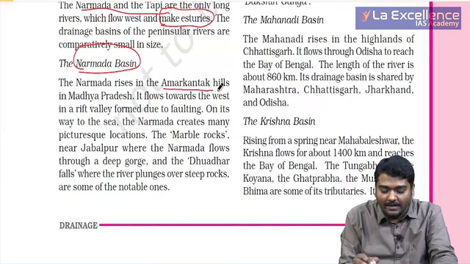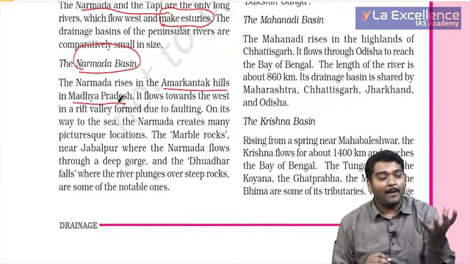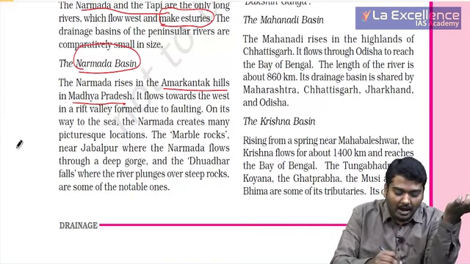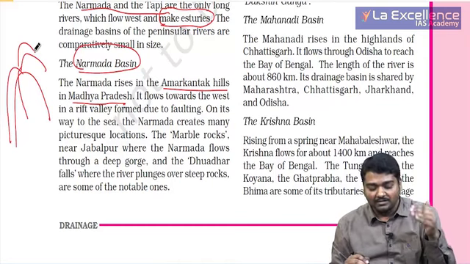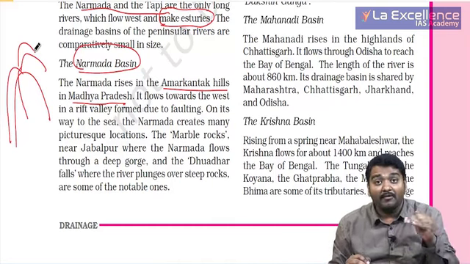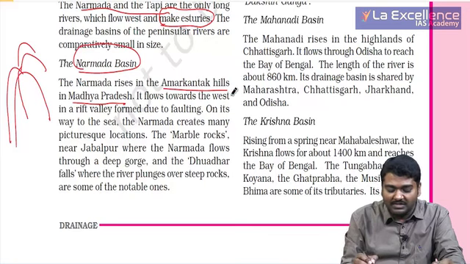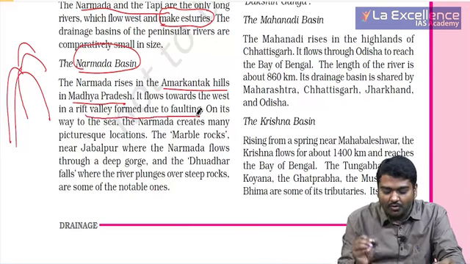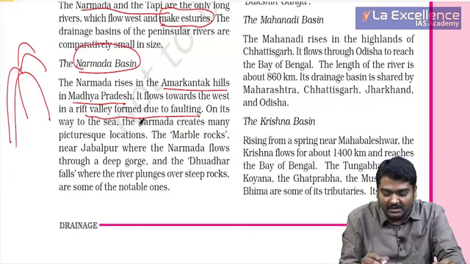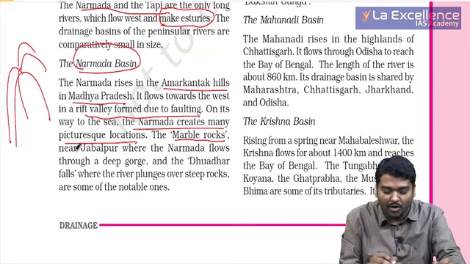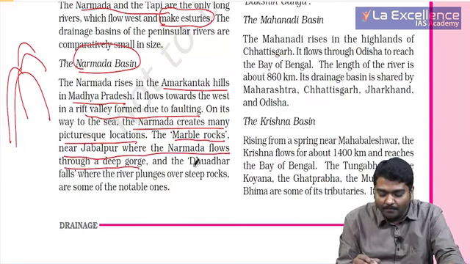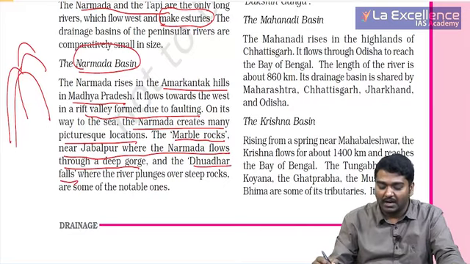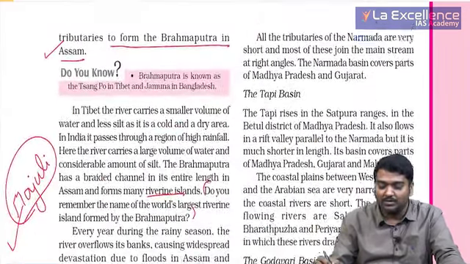Narmada rises in the Amarkantak hills in Madhya Pradesh. Amarkantak hills actually show a mountain from where rivers move in different directions, so we call this a radial pattern. It flows towards the west in a rift valley formed due to faulting. On its way to the sea, the Narmada creates many picturesque locations, especially the marble rocks near Jabalpur, where the Narmada flows through a deep gorge and forms the Dhuandhar falls. So falls are important things which we observe with respect to Narmada.